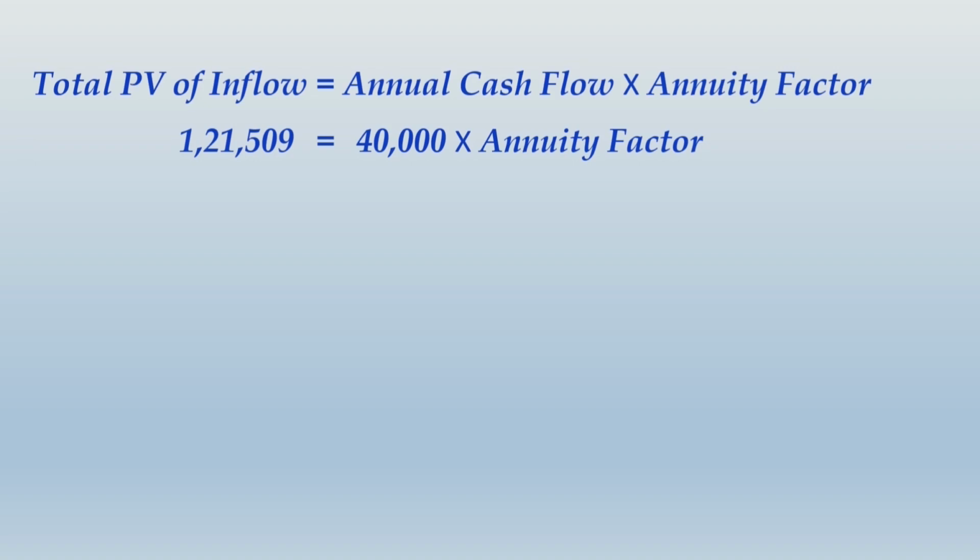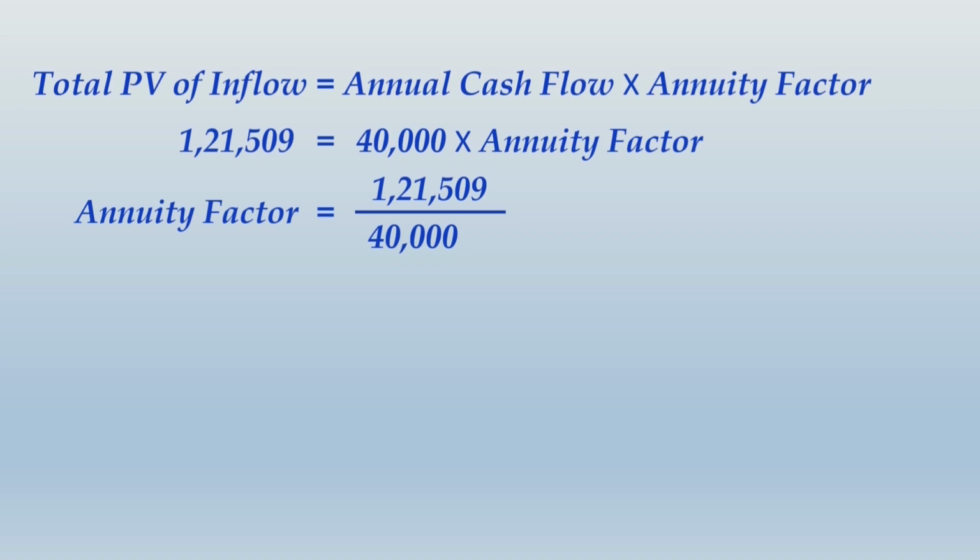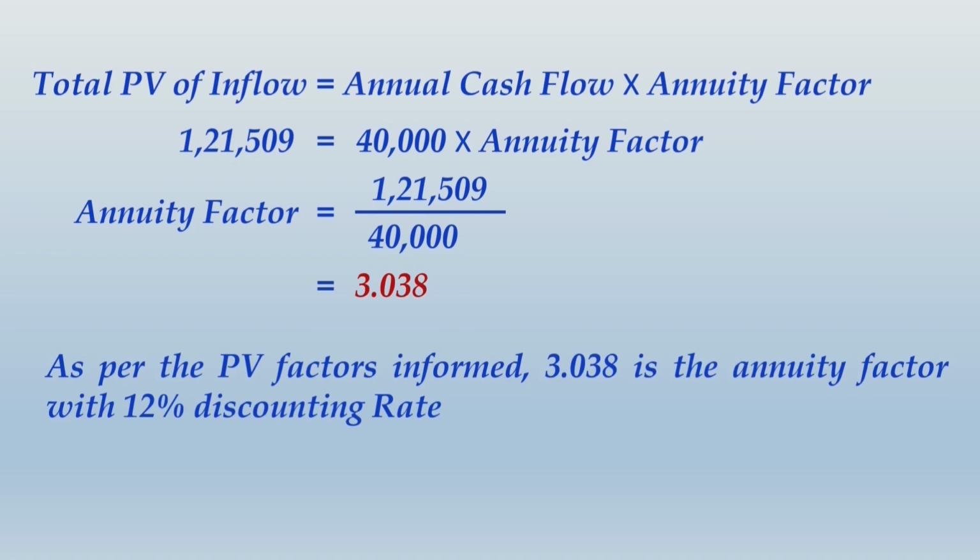Through this equation you can find the annuity factor, which will be 121,509 divided by 40,000, and what you get is 3.038. Now as per the table, if you look into that, 3.038 is given as annuity factor at which column, you will realize that as per the PV factors informed, 3.038 is the annuity factor with 12% discounting rate. That means discounting rate applied over here is 12%. So it is implied that the cost of capital has to be 12% per annum.